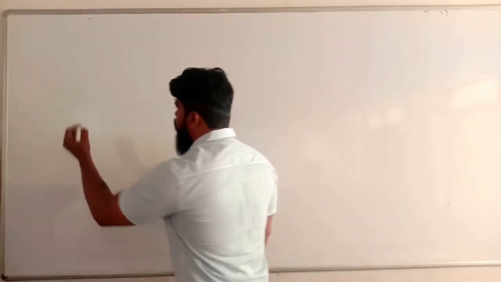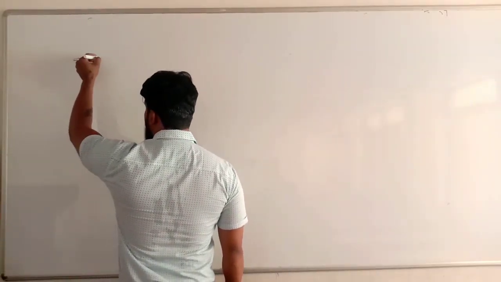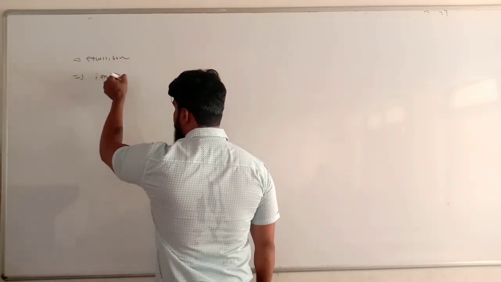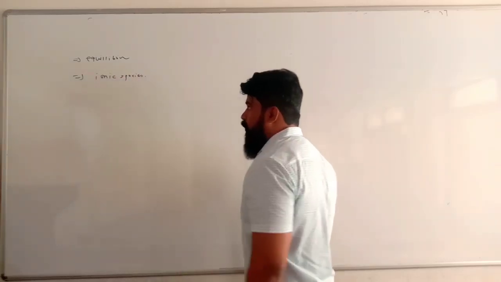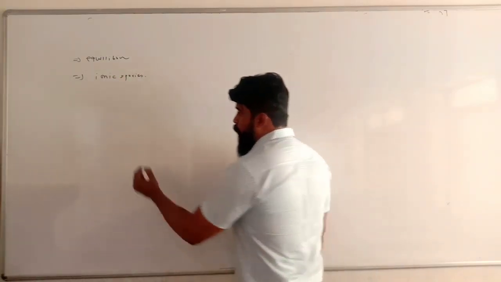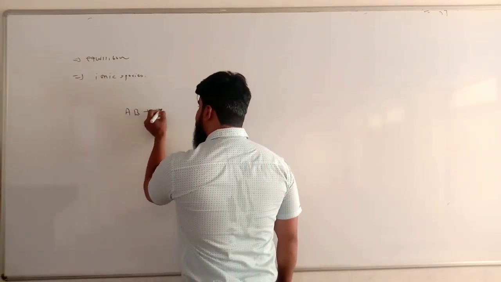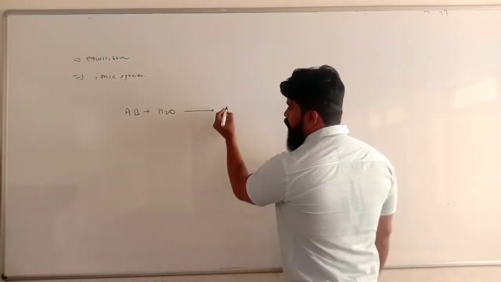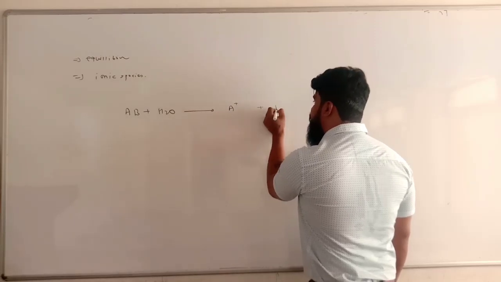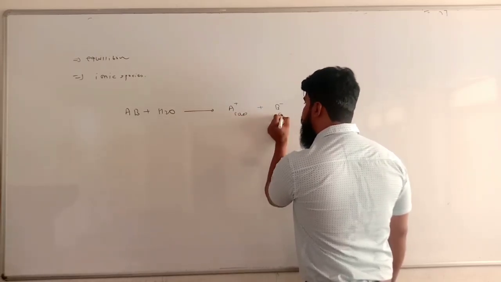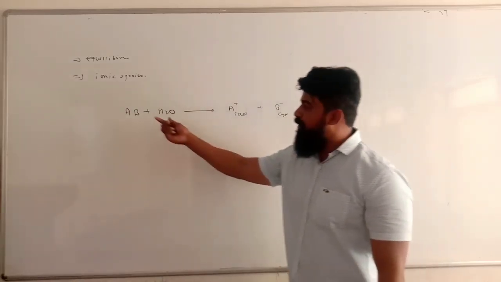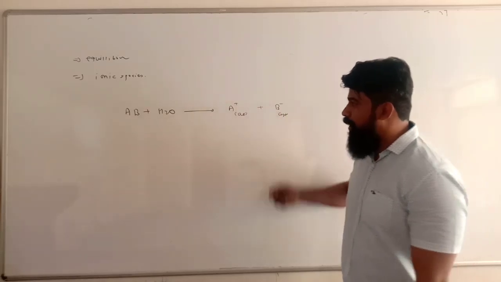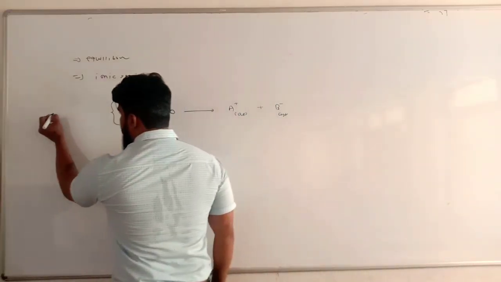We have discussed two important concepts. The first one is equilibrium, and the second is ionic species. Let's talk about the next concept. Suppose we have the substance AB, and AB is just added in water. When the compound AB is added in water, it dissociates into the two components A plus and B minus, aqueous. It simply means that the substance AB dissolved in water produces its two ions, cation and anion, A plus and B minus. Such a substance is called an electrolyte.